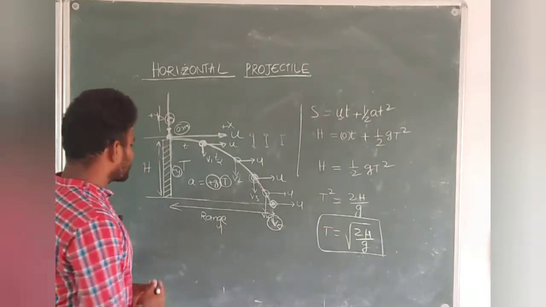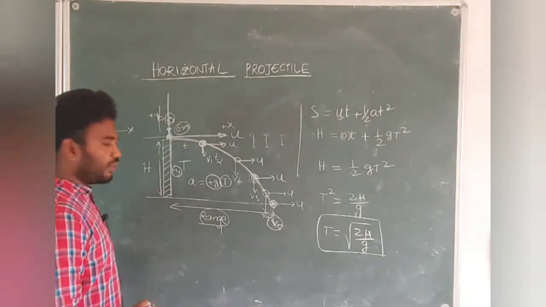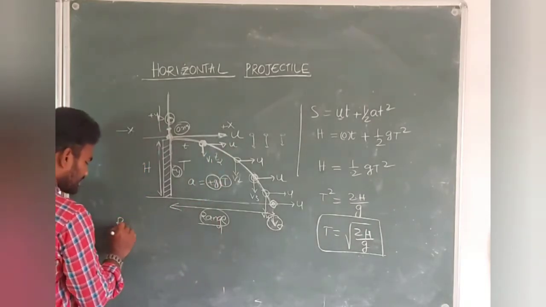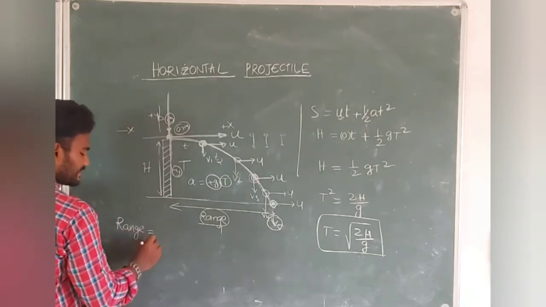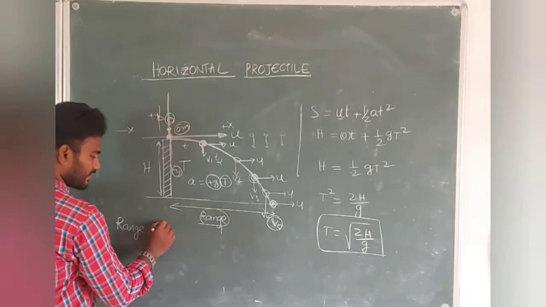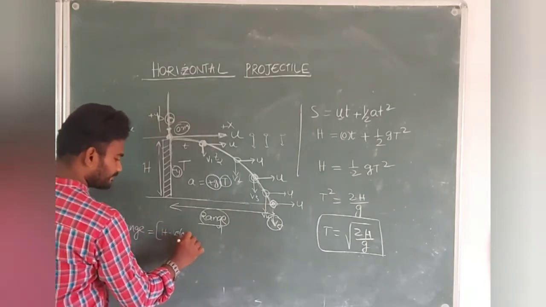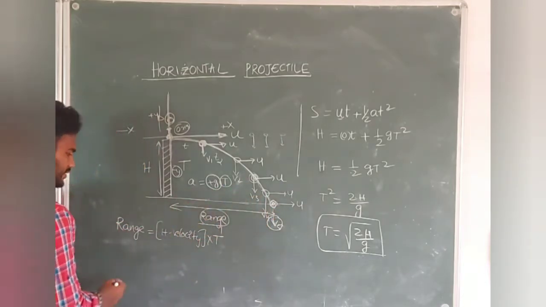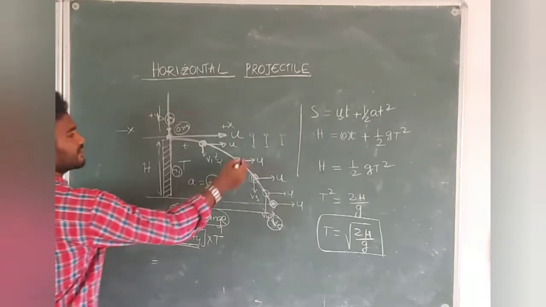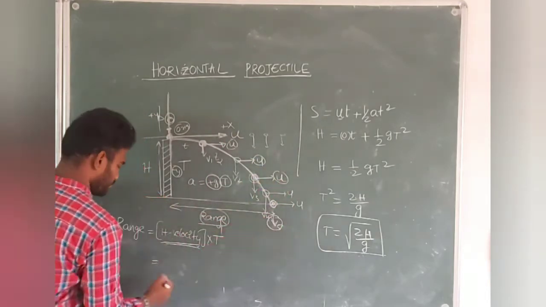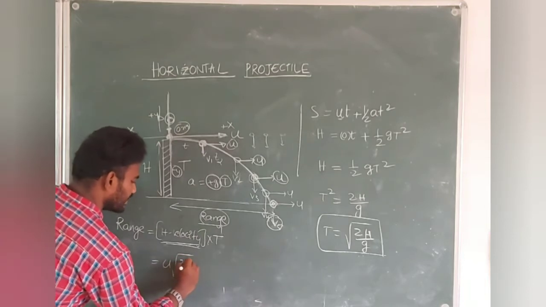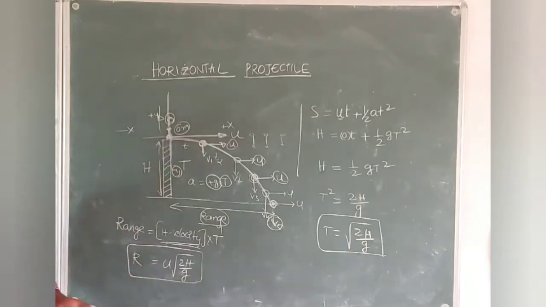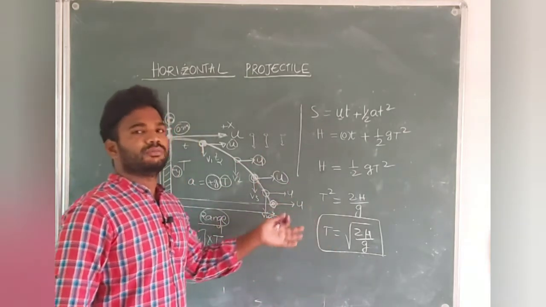Any doubt, students, here? Next, I wanted to find the range of this. How can I find the range? Very simple task, because I already told you clearly. Range, in a sense, is the horizontal displacement. Displacement is equal to velocity into time. So horizontal velocity into time t, the total time taken, that's it. Horizontal velocity, students, is always constant, u. So range is u into square root of 2h by g, students. So this is what is called the range in the horizontal projectile. If you know these three formulas, you can do any problem in this, students.